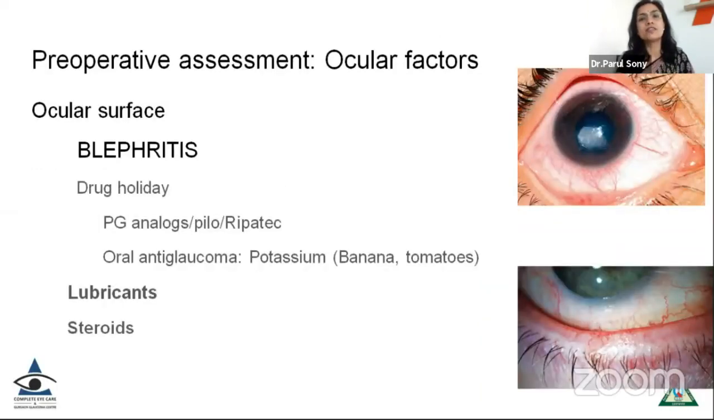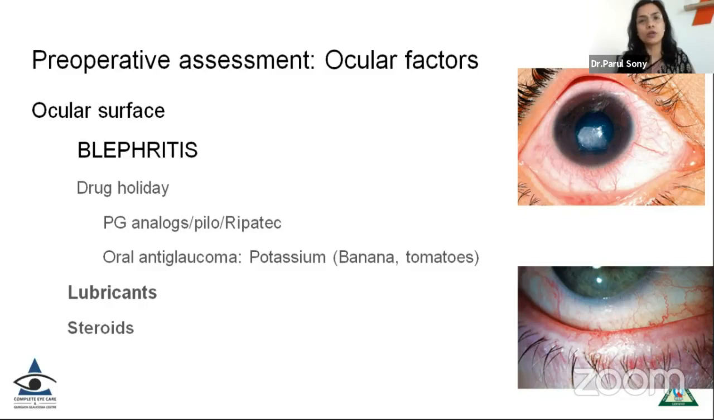Now, again, the ocular surface is very important because most of these patients are on long-term anti-glaucoma medication, which can lead to a lot of ocular surface disorder in the form of blepharitis and dry eyes. It's always a good idea to put the patient on a drug holiday if possible. You can stop prostaglandin analogs or drugs like pilocarpine or maybe Ripadex, which we have recently started using, 1 week before surgery. Put the patient on copious lubricant so that we have a good ocular surface.